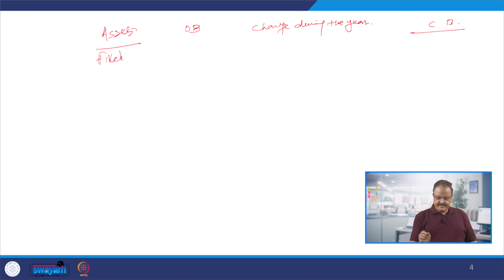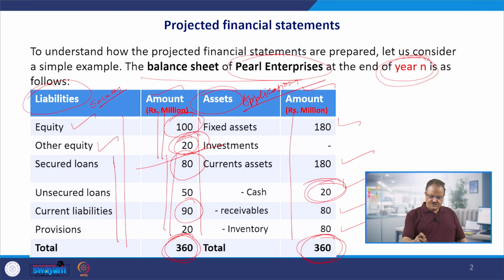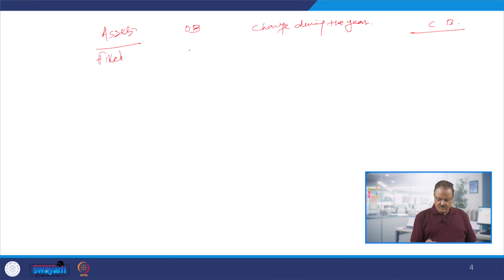So what were the fixed assets given to us? If you go back to the original balance sheet, the fixed assets given to us are 180 million. So the opening balance is 180 million. Change during the year, an additional 30 million of fixed assets are going to be added. In this whole process, this is going to be the plus, so this change is saying plus 30 million.